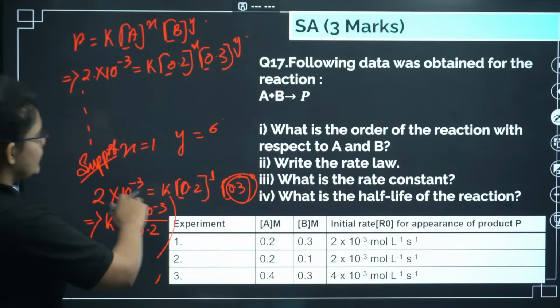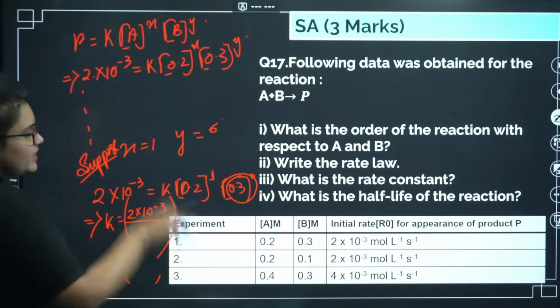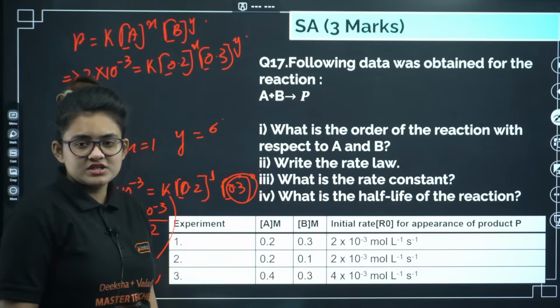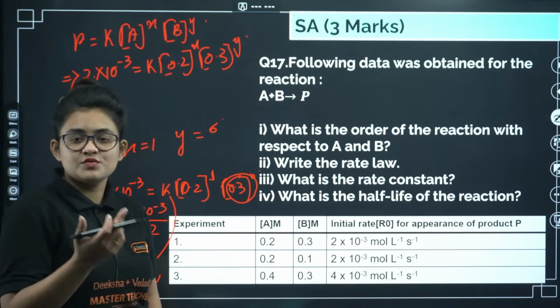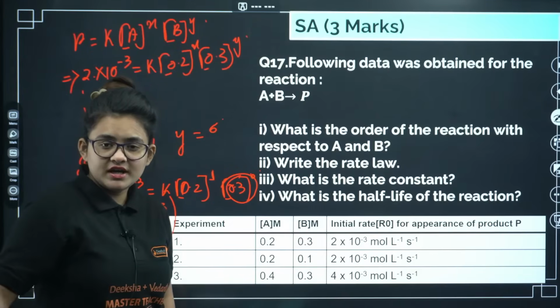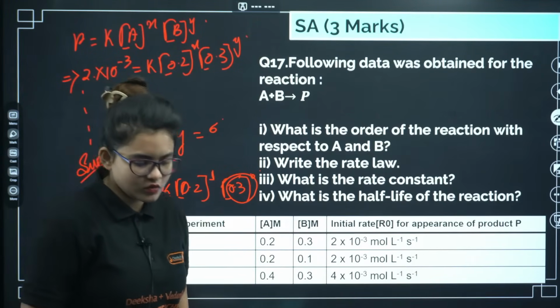Half-life of the reaction: see, the half-life depends upon the order of your reaction. If the overall order comes as 1, then you can go ahead with the half-life of a first order reaction. You can apply the formula and go ahead with the answer.